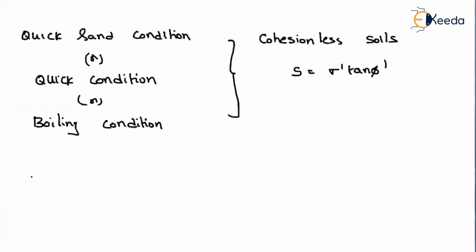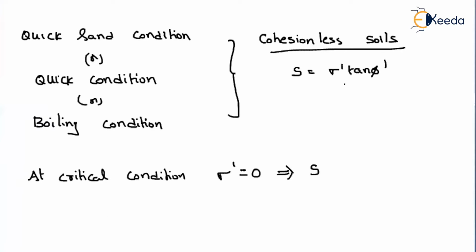So at critical condition, what is happening? At critical condition, there might be a possibility that your effective stress will be equal to zero. If your effective stress is equal to zero, that implies, for a cohesionless soil, sigma dash is equal to zero, then your shear strength is also becoming equal to zero. Remember, this is only possible for cohesionless soils.